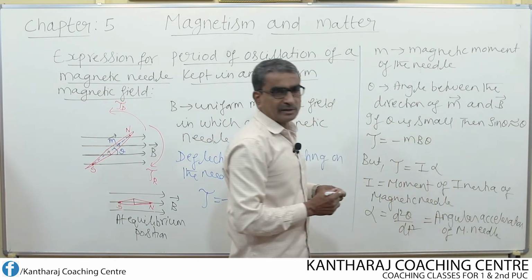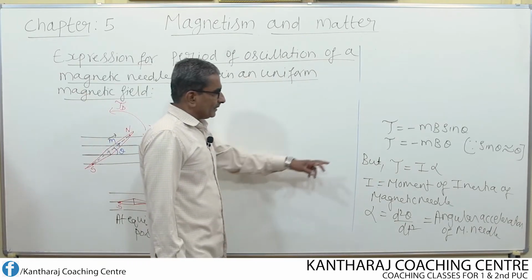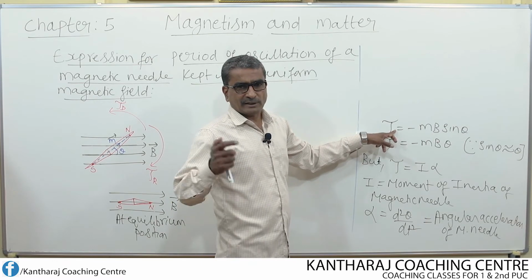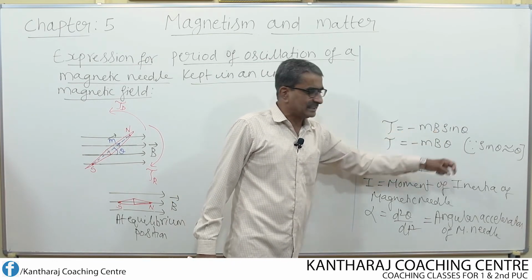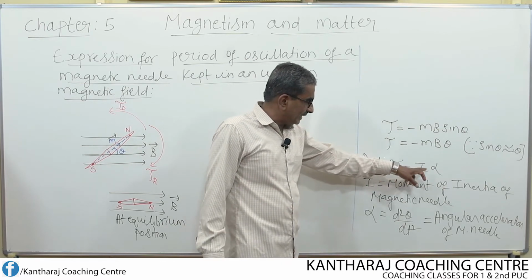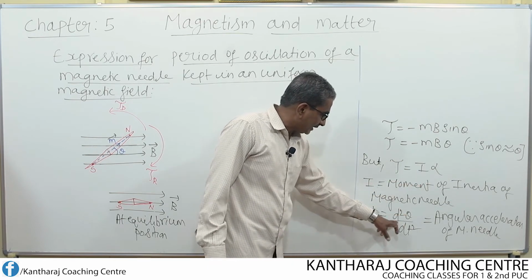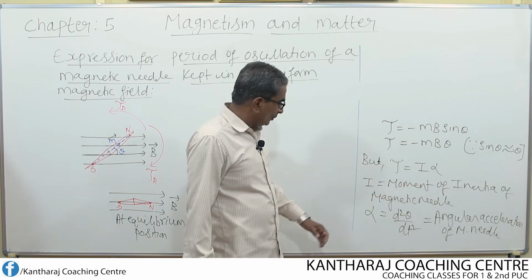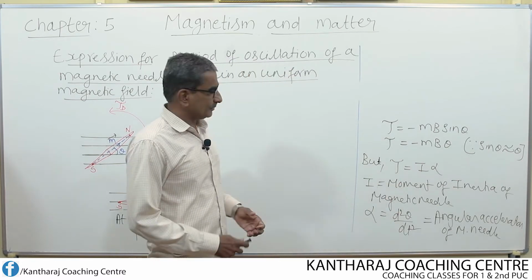Now let us know a bit about these two terms. So this is the equation of the torque acting on the magnetic needle, and it can be written as mB theta, because sin theta is approximately equal to theta, and for tau I can substitute I into alpha. Then again for alpha I can substitute d square theta by dt square. Now we need to know about these two terms a little more.